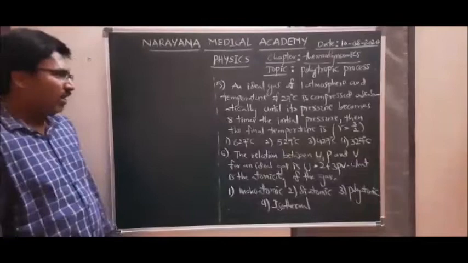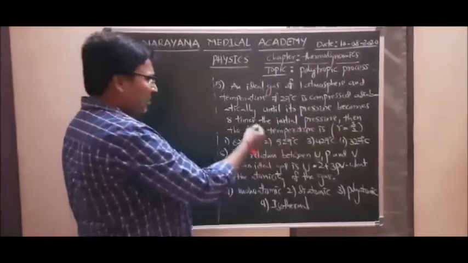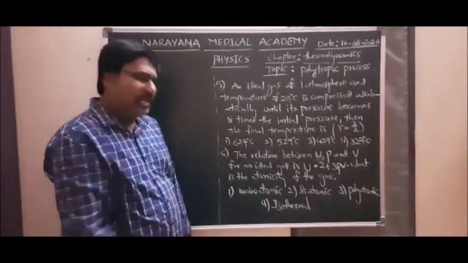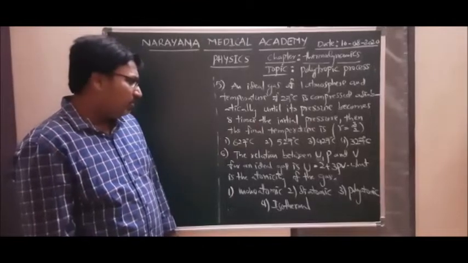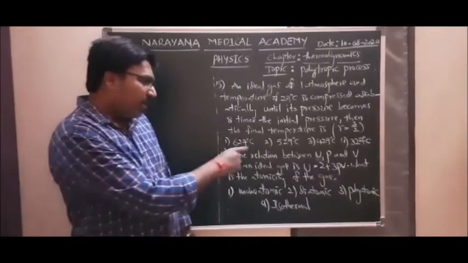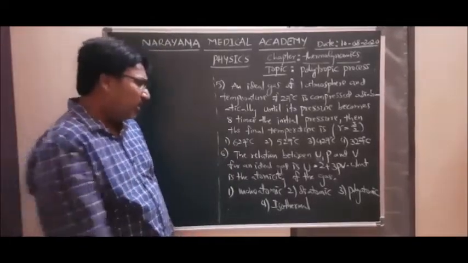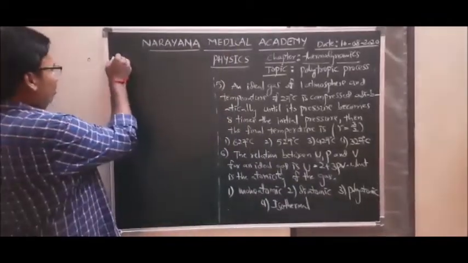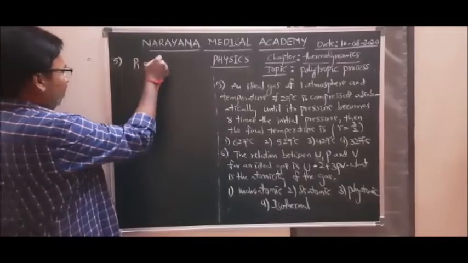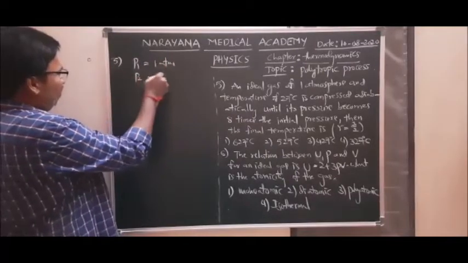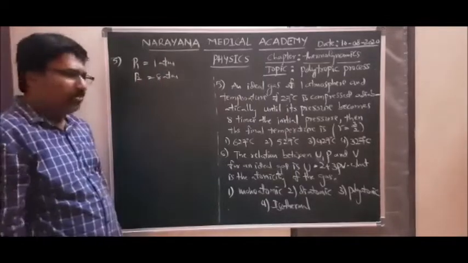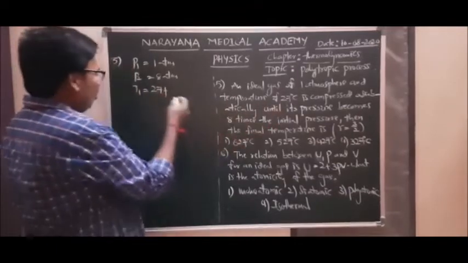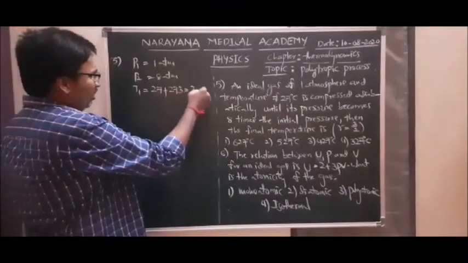Okay. Question number 5. An ideal gas at 1 atmosphere and temperature of 27 degrees Celsius is compressed adiabatically until its pressure becomes 8 times the initial pressure. Then the final temperature is. He is asking final temperature, given gamma value is 3/2. Initial pressure is given as 1 atmosphere, so it becomes 8 times, that is 8 atmosphere. Initial temperature is 27 degrees Celsius, so that is 27 + 273, which means 300 Kelvin.